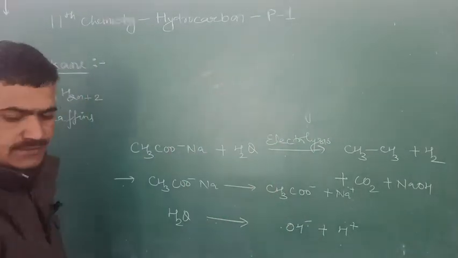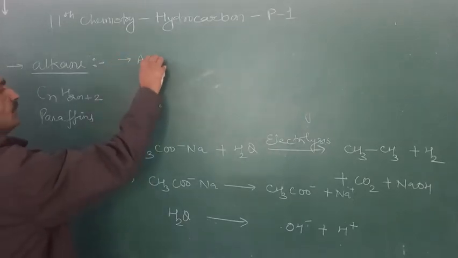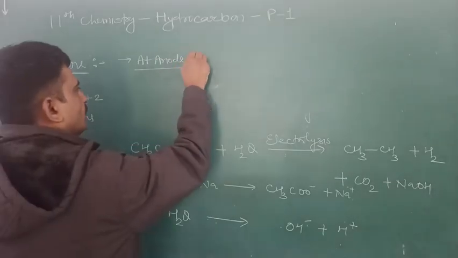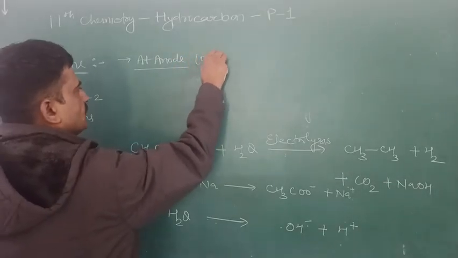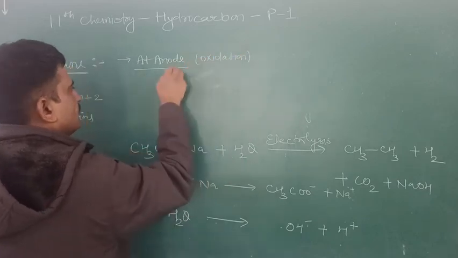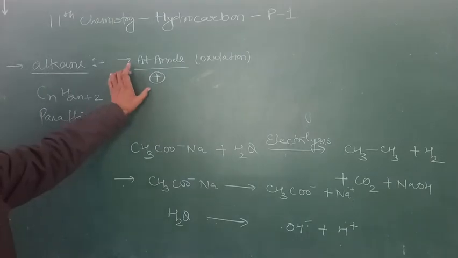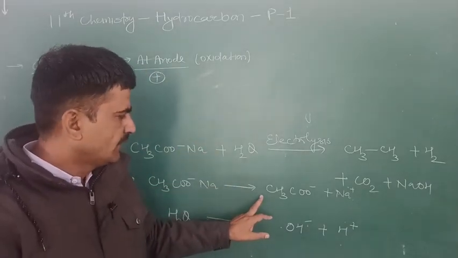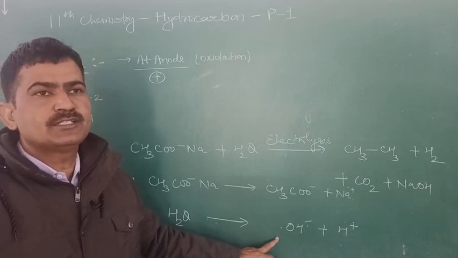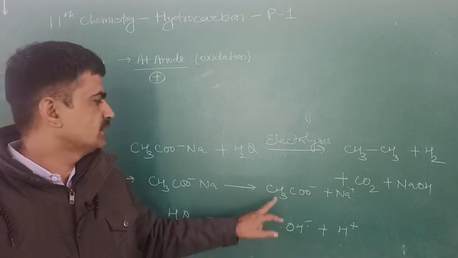When we pass the electricity through it, at the anode the oxidation takes place, and this is the positively charged electrode. At this positively charged electrode, the negatively charged species, either acetate ion or hydroxyl ion, reaches. The negatively charged species that has the lower discharge potential or higher electrode potential reaches first.